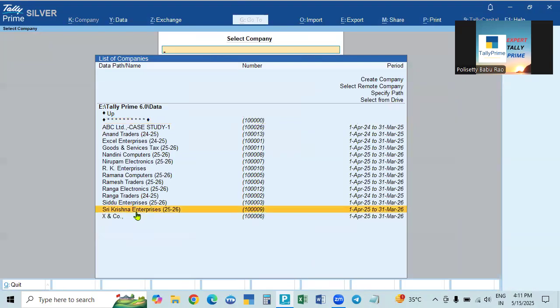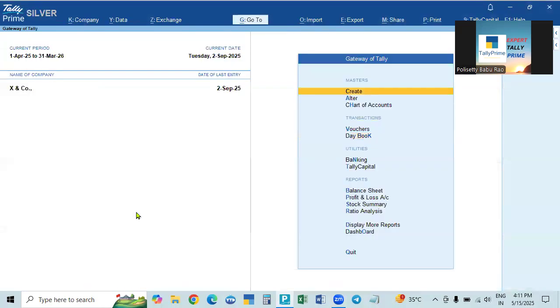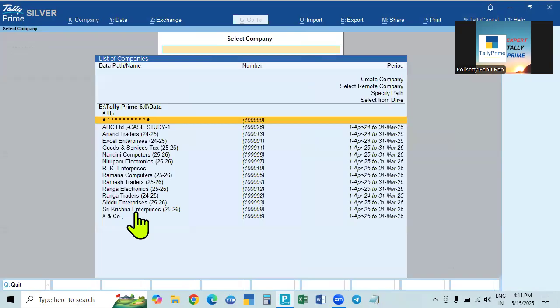The data which is entered in every company, entered by us manually, is called original data. The original transactions are recorded in the companies, so the data recorded in the companies is called original data. If the original data is corrupted, or any company is deleted, or some transactions are deleted or corrupted, or any company is deleted by mistake by us or by others, then there is a lot of problem. All the data we have to enter again. It will take a lot of time. It will be a problem.